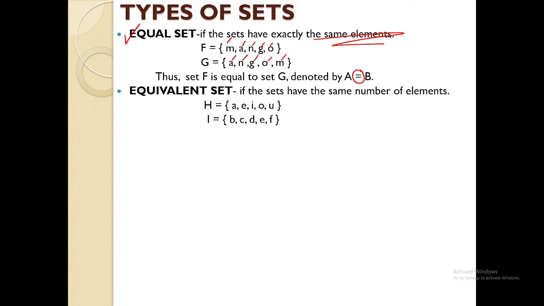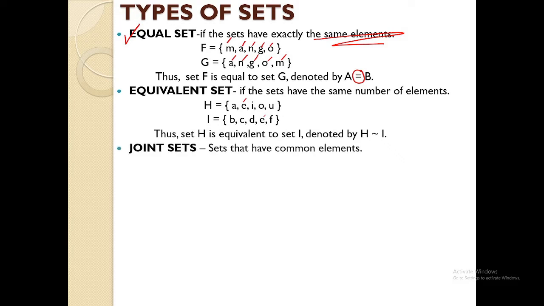Naay A ang A. Correct. Dili man parehas og elements. Although naay commonalities, pero dili man tanan parehas, sir. Mao nang dili siya equal. Equivalent sets lang. Okay? Now let's go to joint sets. Sets that have a common element or common elements.